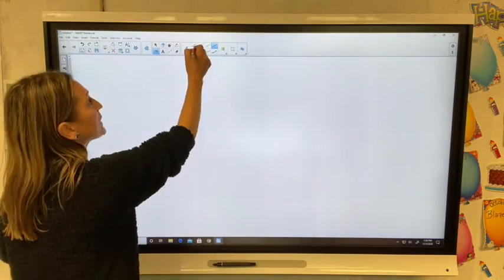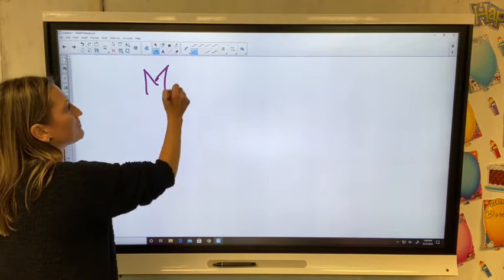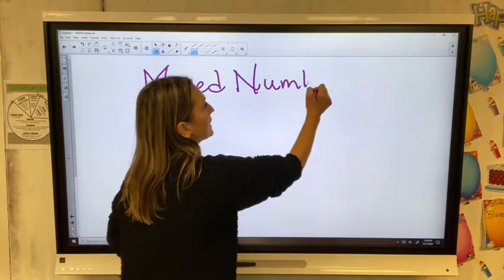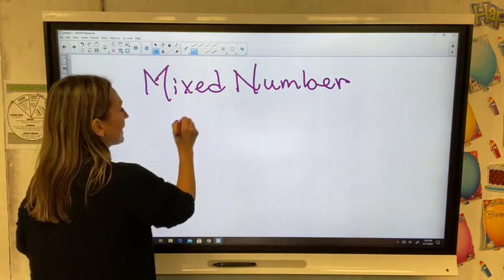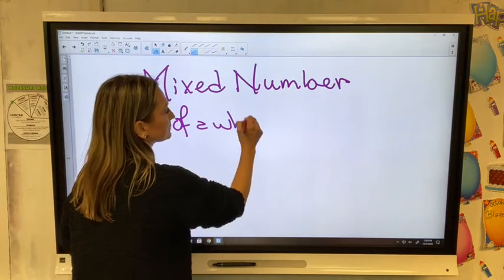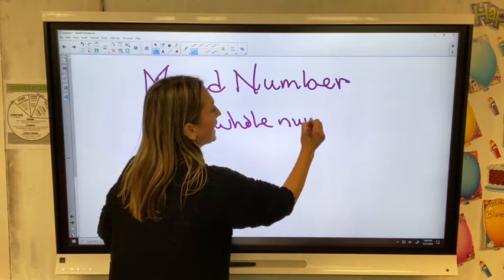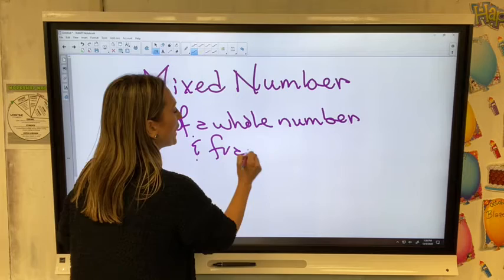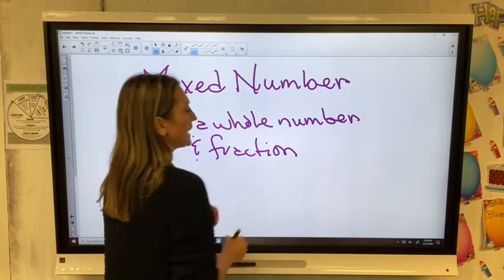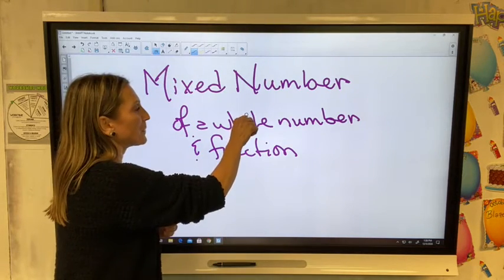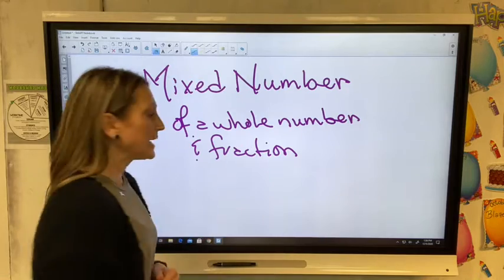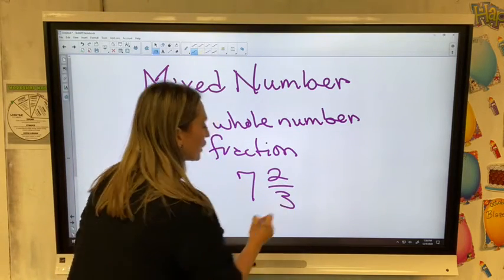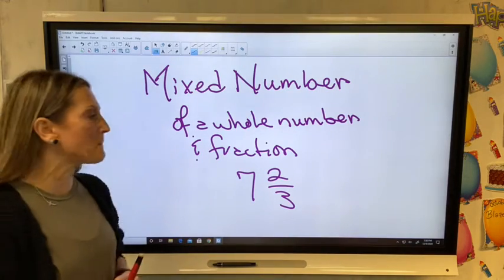The first one I'm going to pick up is a mixed number. And I want to remind you that a mixed number is made up of a whole number and a fraction. So when you see a mixed number, it is made up of a whole number and a fraction. Example, 7 2/3. That is what is known as a mixed number.